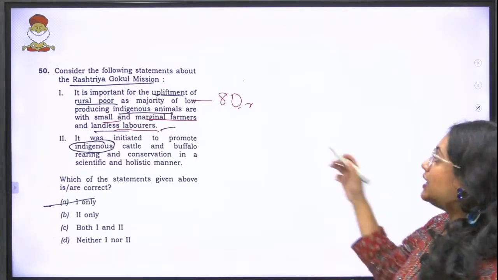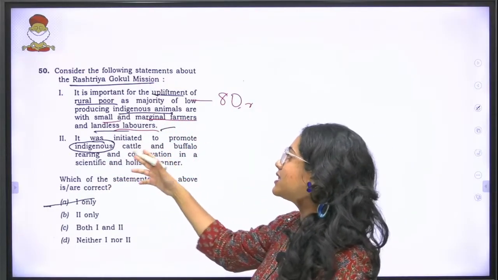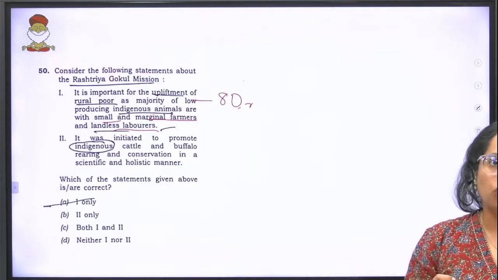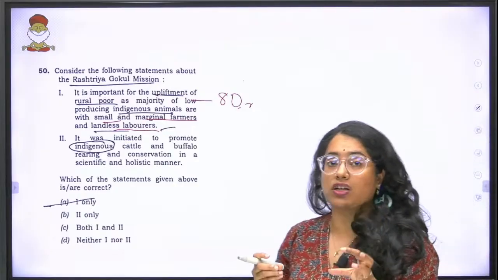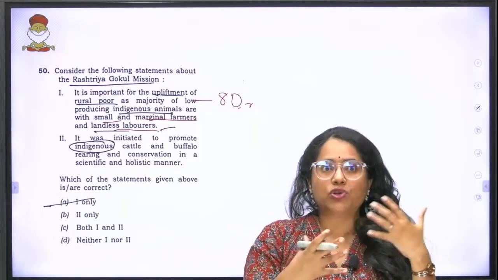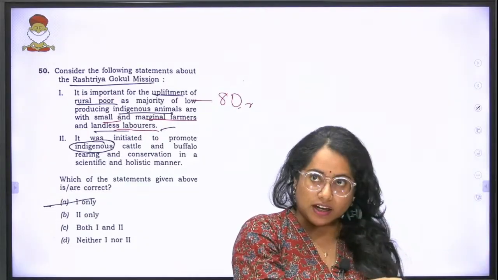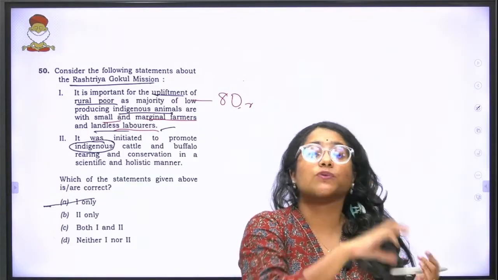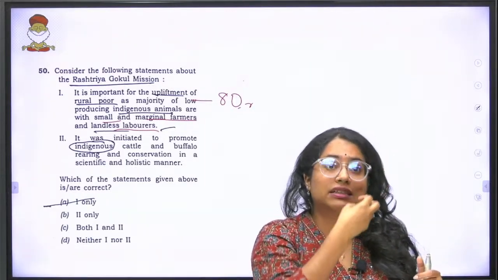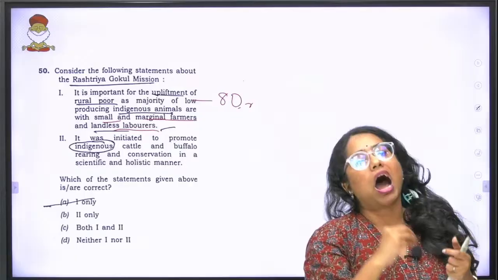Next, it was initiated to promote indigenous cattle and buffalo rearing and conservation in a scientific and holistic manner. That is also a very important part of Rashtriya Gokul mission. In fact, one of the primary ideas is to look at the most popular and very good milk producing indigenous breeds of India, and amongst them, the best of the sort, to collect their germplasm, their DNAs, their features and to incorporate that into other indigenous breeds.